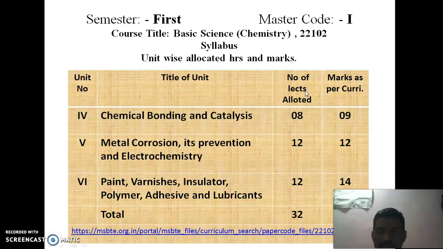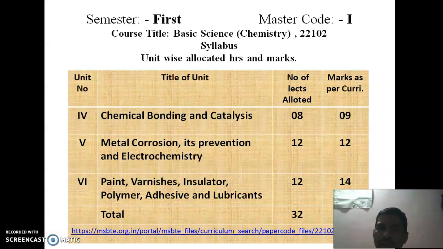The basic science is divided into two parts. One is basic physics and another is basic chemistry. The syllabus for basic science is available in a combined form of both physics and chemistry. In the syllabus, the 4th, 5th and 6th units are basic chemistry, and the unit-wise allocated hours and marks are as below.